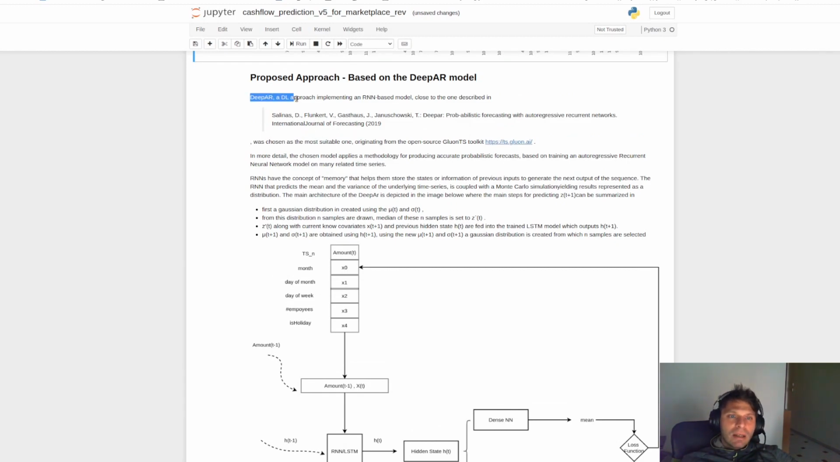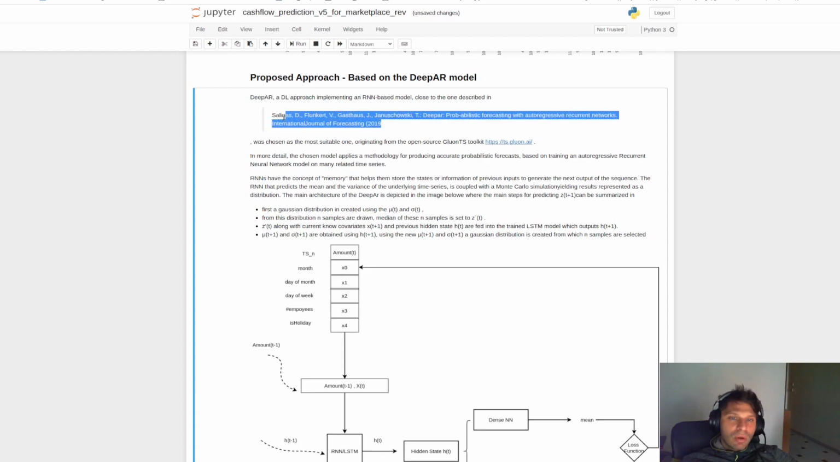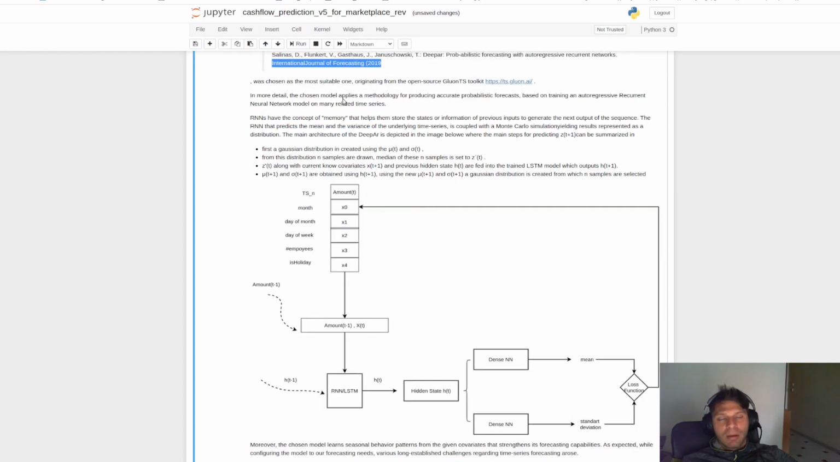So, the DeepAR model is a deep learning approach implementing a probabilistic RNN-based model, close to the one described here in this paper. In our case we use the one provided by GluonTS. DeepAR applies a methodology for producing accurate probabilistic forecasts based on training an autoregressive RNN on many related time series.